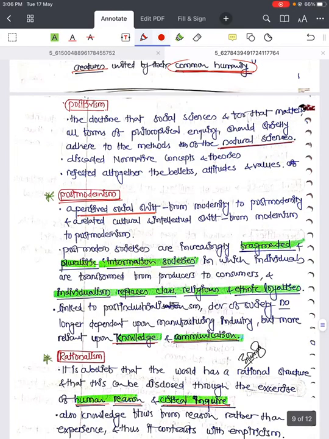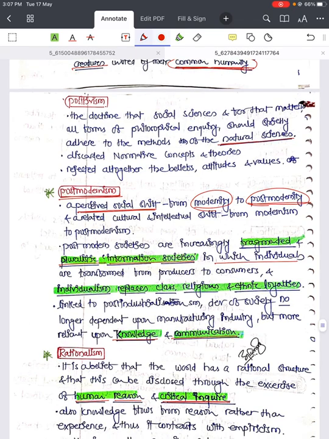Postmodernism, again they can ask. It pursued a social shift from modernity to postmodernity. So first we should know what is modernity, then we can understand what is postmodernity. And a related cultural and intellectual shift from modernism to postmodernism. Postmodern societies are increasingly fragmented, pluralistic and information societies in which individuals are transformed from producers to consumers.